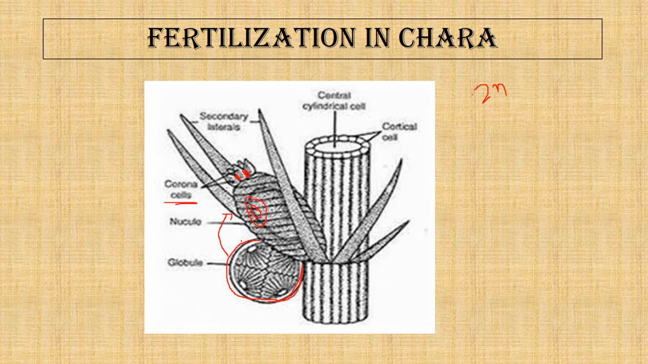This oospore, the entire structure, falls to the ground and just rests for the period, till the conditions that are very conducive for germination come. So this is about the fertilization till the formation of the oospore.